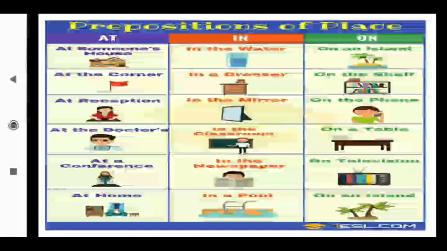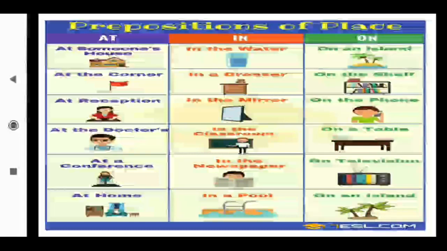That's at, in, on. In the timing also at is there, in is there, on is there. For the place also at, in, on is there. You should understand, student, where we are getting the information about time and where we are getting the information about place. Okay. Now the next kind is preposition of direction.